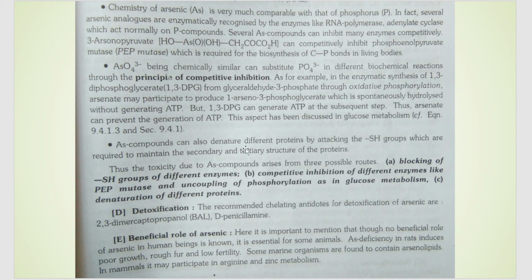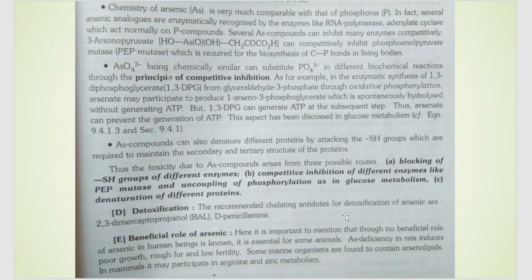It also denatures different proteins; it attacks the SH group, hence the protein structure is distorted. So, summing up all that we have studied, the different ways in which arsenic causes toxicity are by blocking the SH group, by competitive inhibition of different enzymes, and by denaturing different proteins.